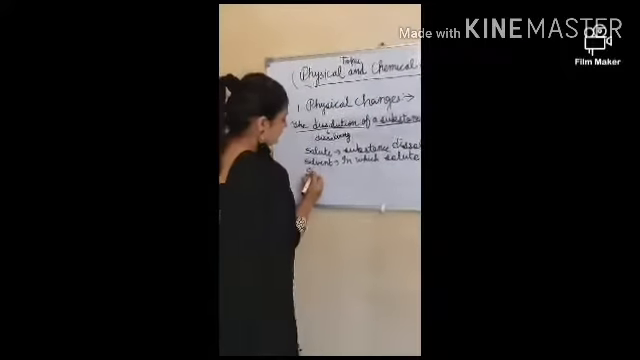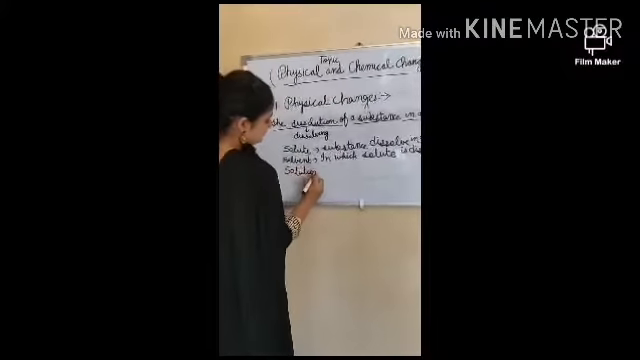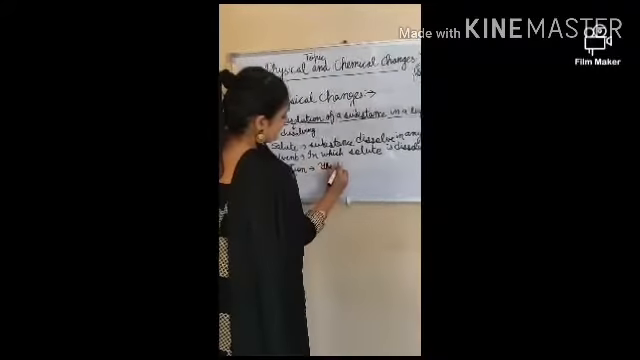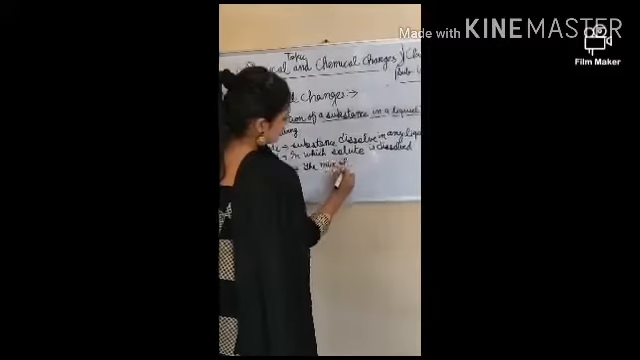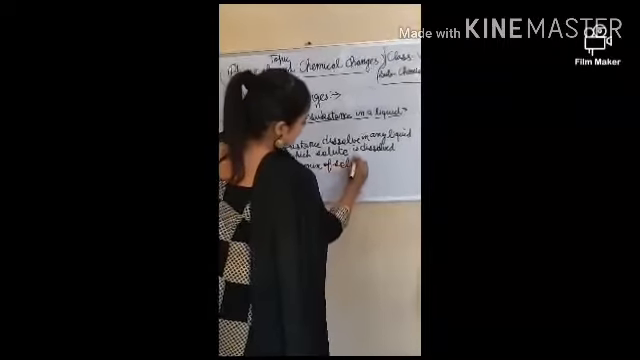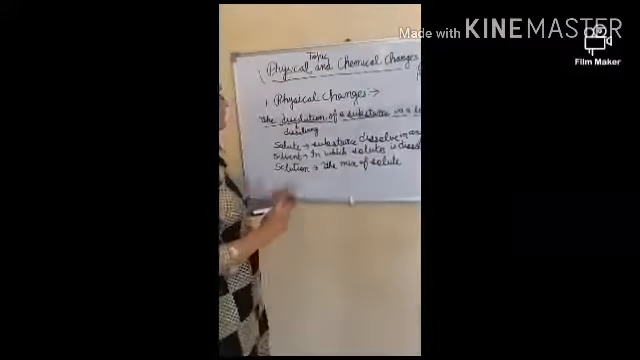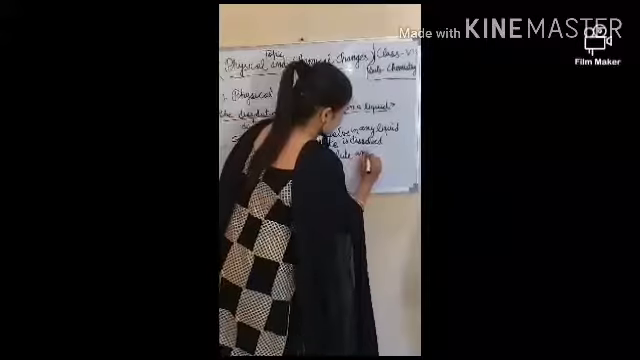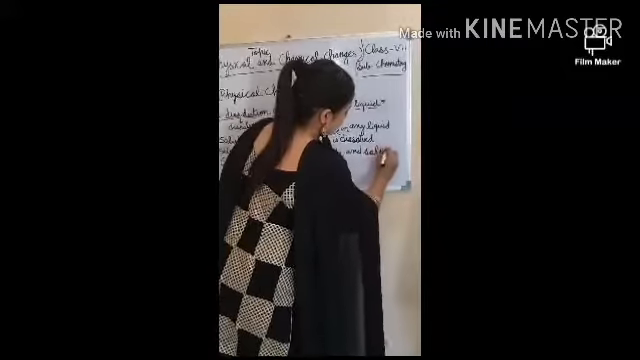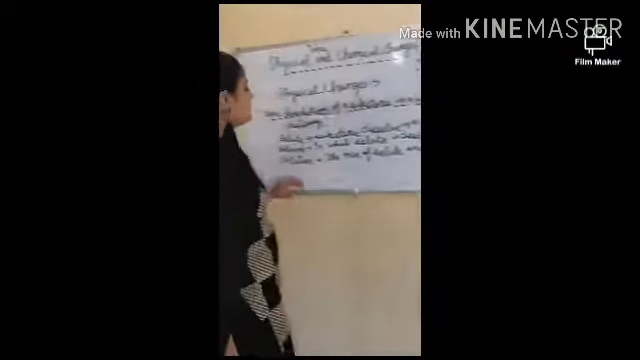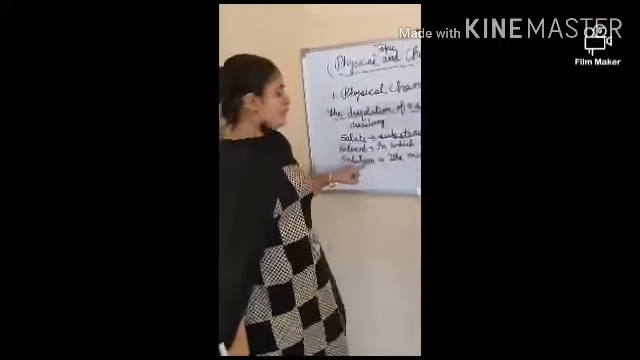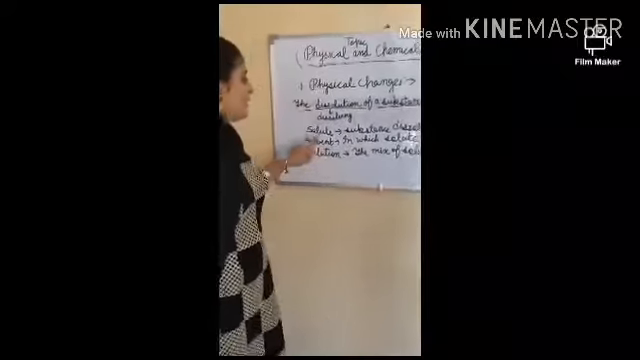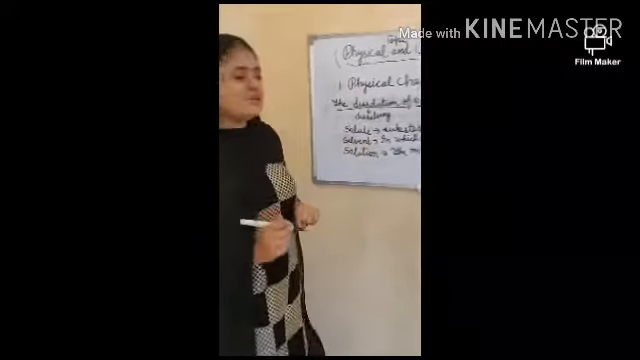And third is the solution, the mix of solute and solvent. When solute dissolves in the solvent and they form together, that is called a solution. We can get the solute back from the solution just by evaporating it, so this is also a physical change.